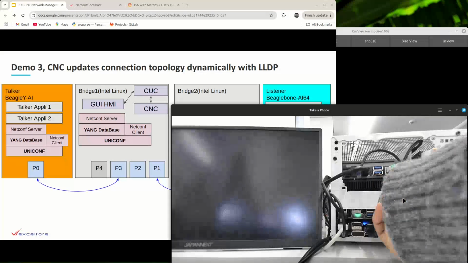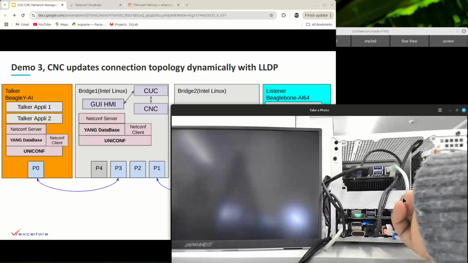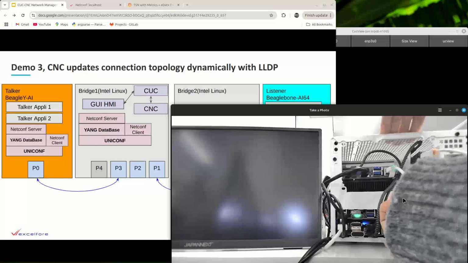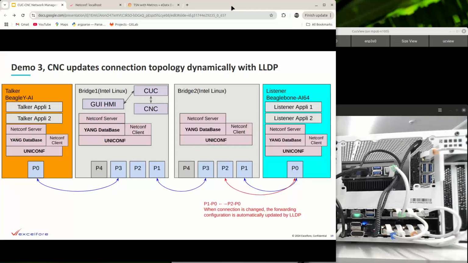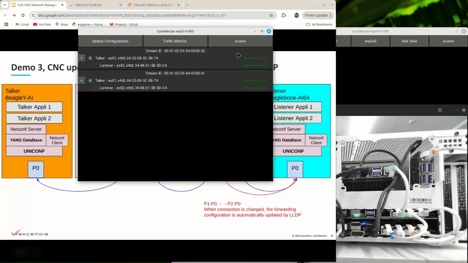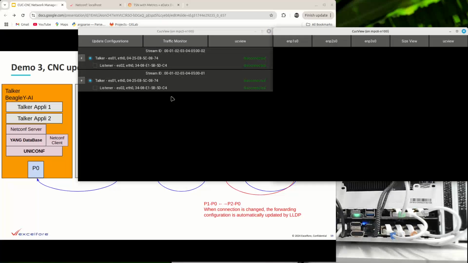So I change from P1 to P2. Okay, I changed. And so it has become this path. I don't change any configuration and just try to reconnect. Let me try that one. Open our software. That one. And now it's in disconnected status.